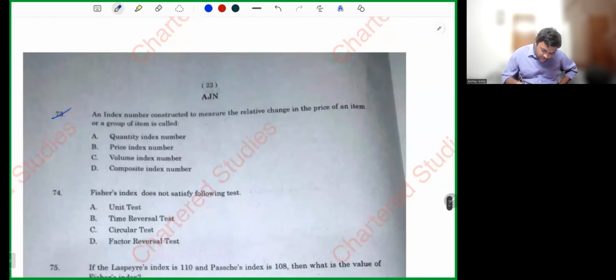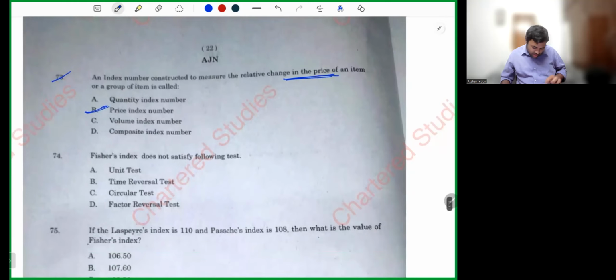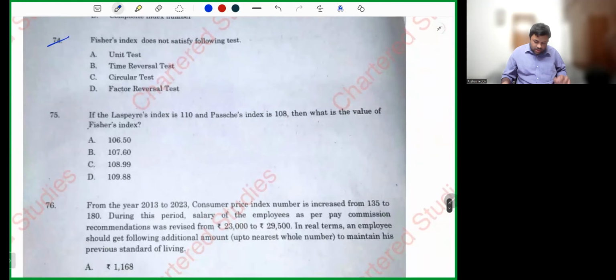Next. Index number constructed to measure the changes in price, price index number. Fisher index number will not satisfy... Remember, Fisher index number will satisfy unit test, time reversal test, factor reversal test. There is only one test this fellow will not satisfy, that is circular test. Next.